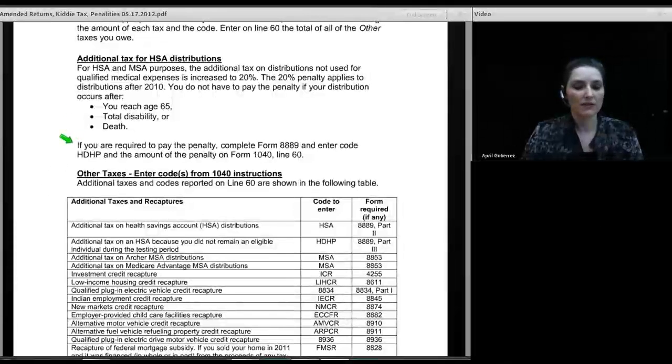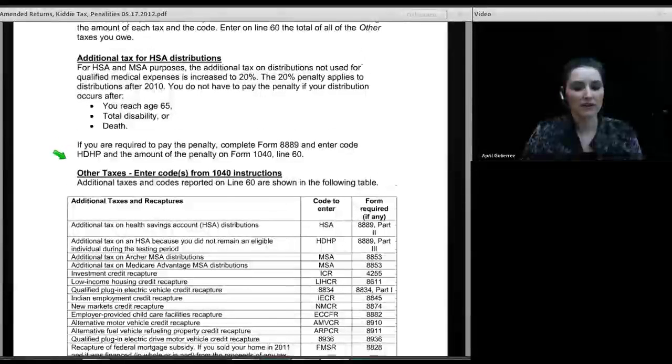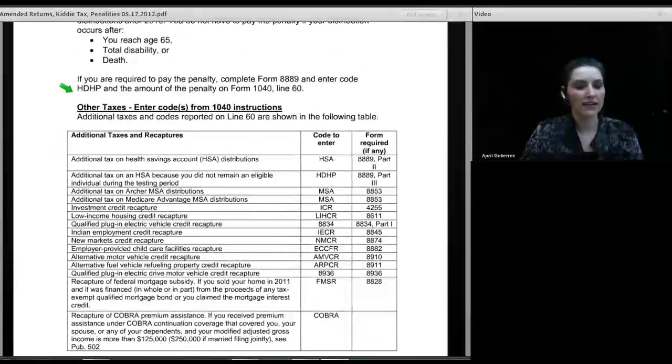But if you are required to pay the penalty, you need to complete Form 8889 to figure the taxable portion of the distribution, and whatever that taxable portion is also subject to the penalty. And you will enter the 20% penalty on Form 1040, line 60, and enter the code HDHP in the space provided on the line.